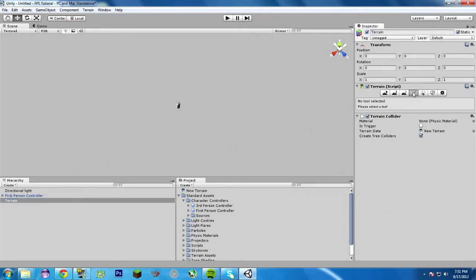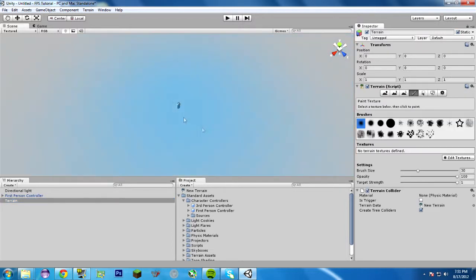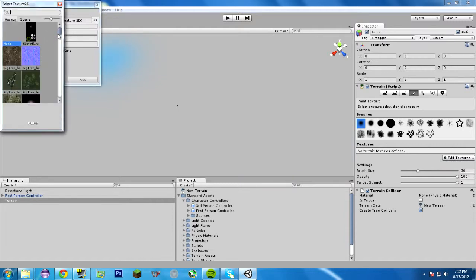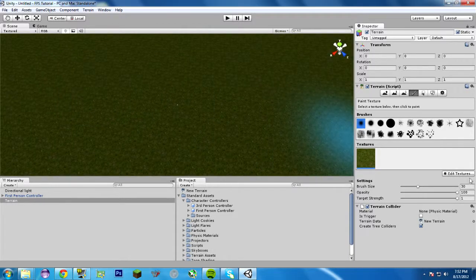And let's go to the terrain paintbrush for color. Now, I could start painting and I'm like, why is nothing happening? Everything is painting white. What the hell? You have to define a texture. So click on Edit Textures and Add Texture. A lot of textures already come with this. For example, you can use this grass hill, it's a really good texture.